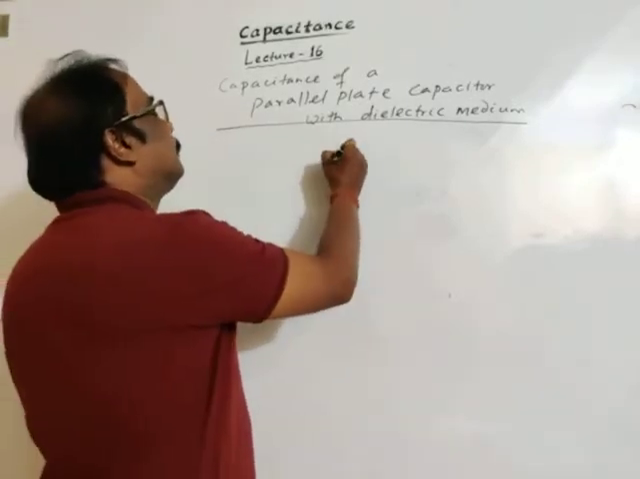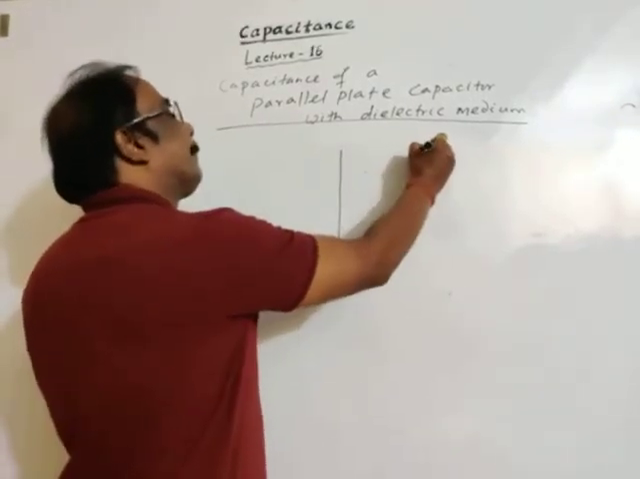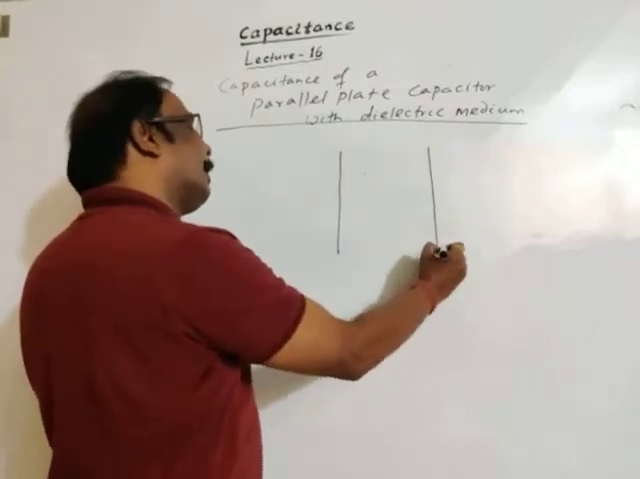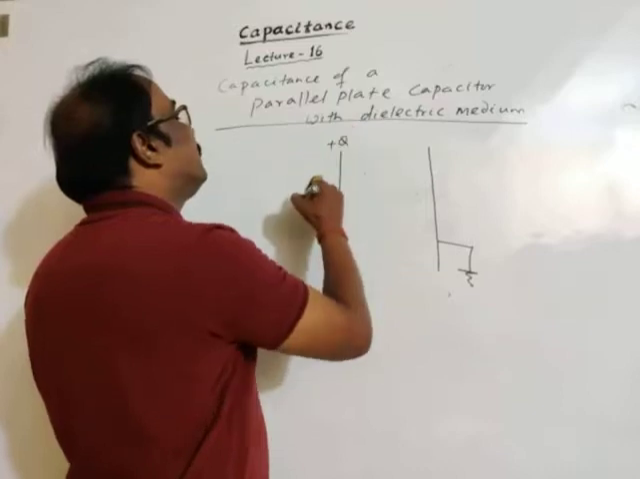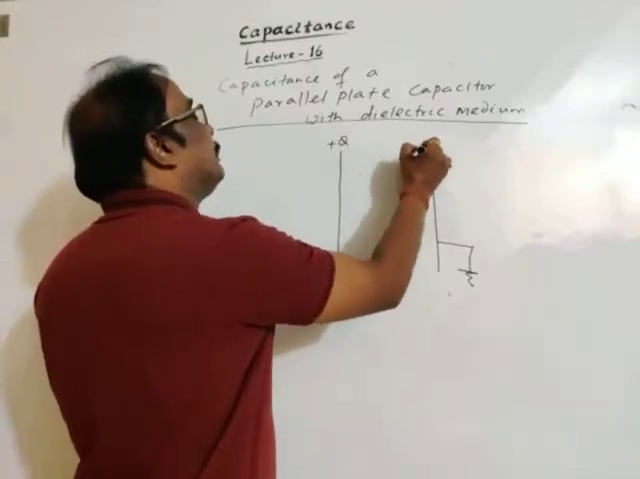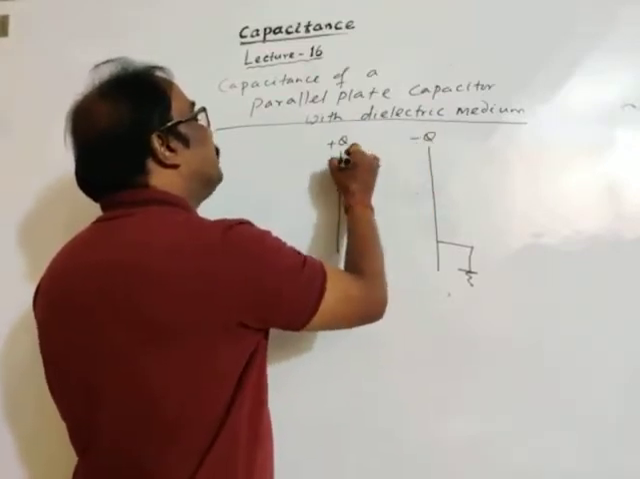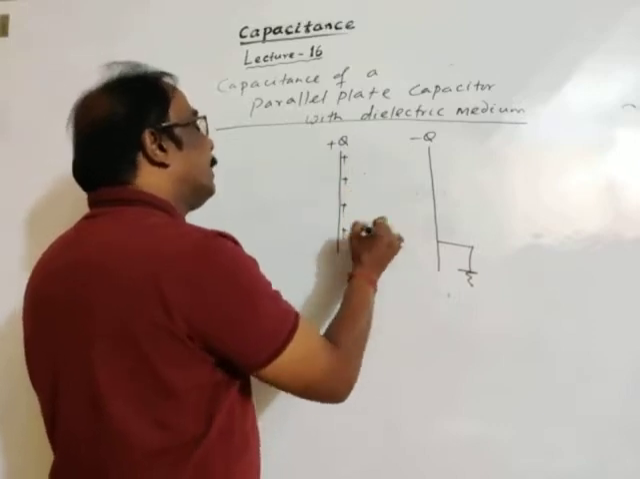Let's now think about two parallel plates, and this is our third plate. Charge given to this plate is Q, and here the induced charge is minus Q, as we have discussed.